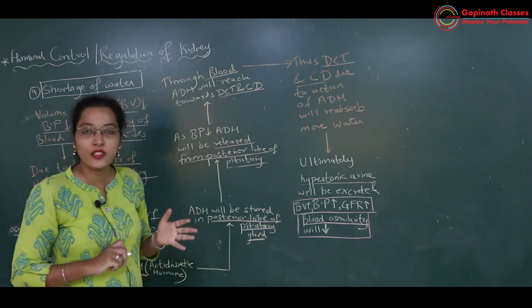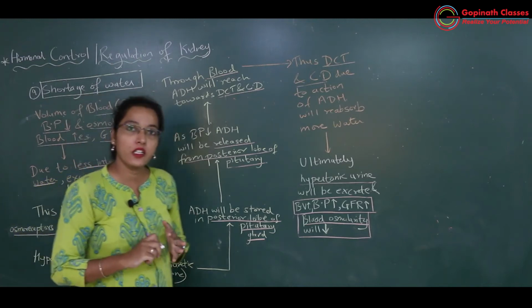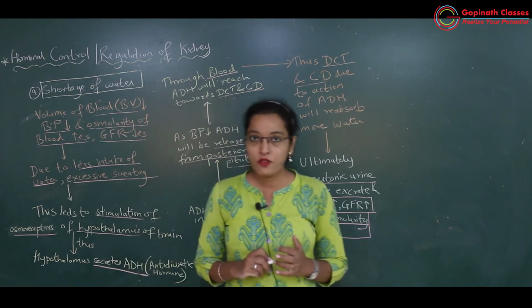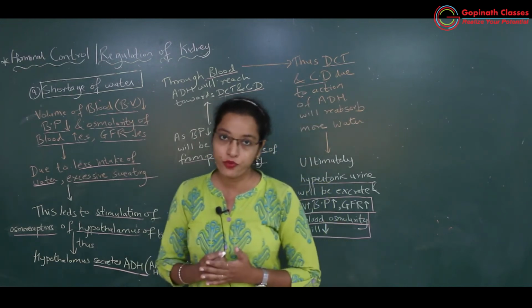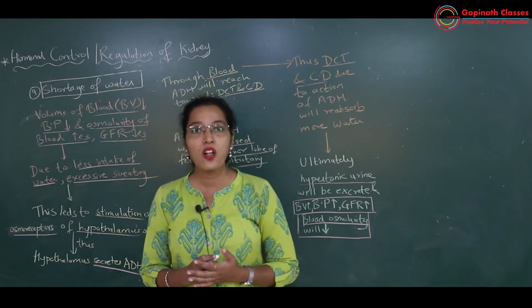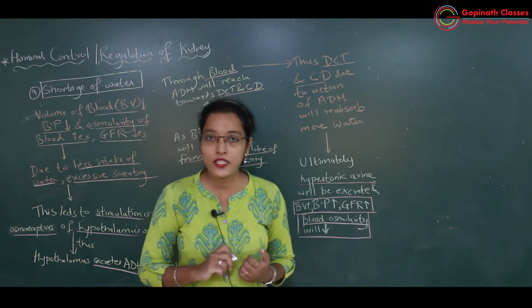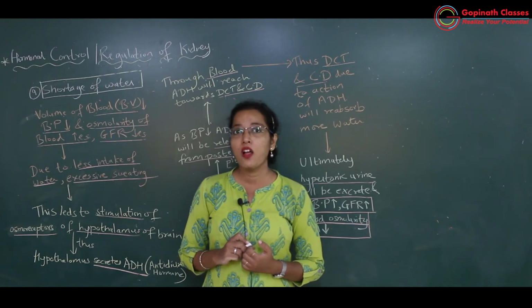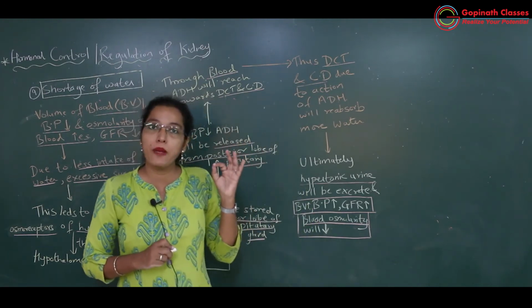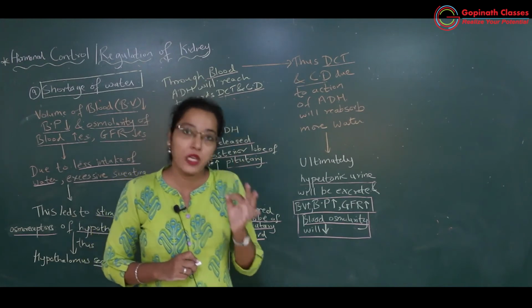Likewise the cells of the DCT and collecting duct will start reabsorbing the water present in the nephric filtrate. Okay. A very large quantity of water reabsorption will happen. And whatever water has been absorbed by these DCT cells will enter the peritubular capillaries blood.